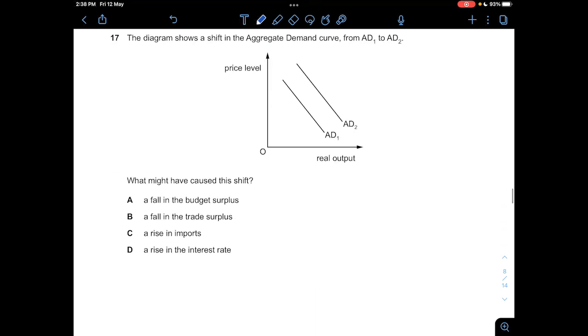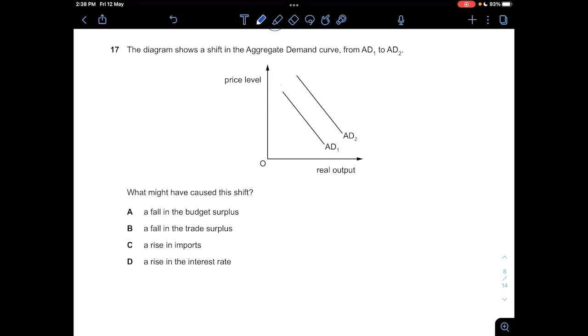In question 17, the diagram shows a shift in the AD curve from AD1 to AD2, and what might have caused this shift. So let's say there's a fall in the budget surplus. The budget surplus itself means that there's revenue more than expenditure. So when there's a fall in the budget surplus, this means the expenditure would increase, right? And then your revenue may decrease. So this one is correct, but let's take a look at B, C, D.